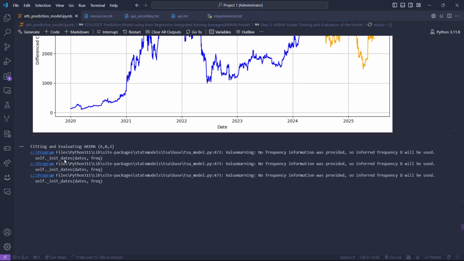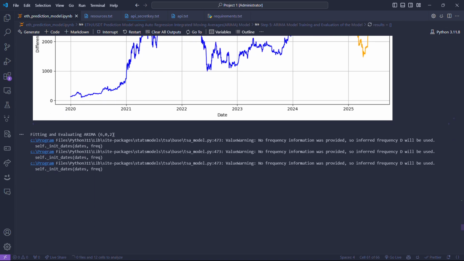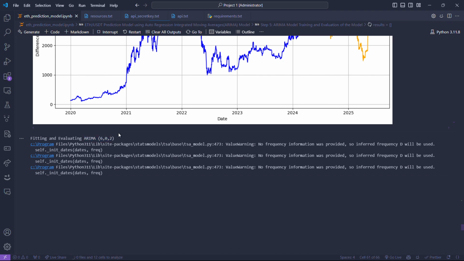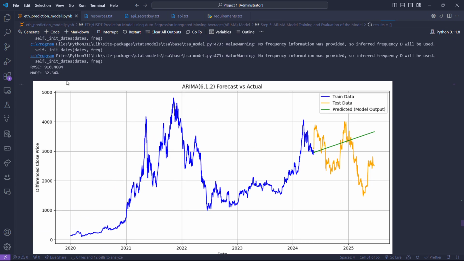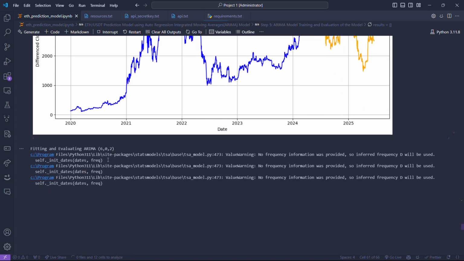Now here comes the real model. This 602 was actually the best model that I found, and it has a great difference from the other models. You can see the MAPE values are around 32, but 602 is pretty good. Wait for it to be completed.